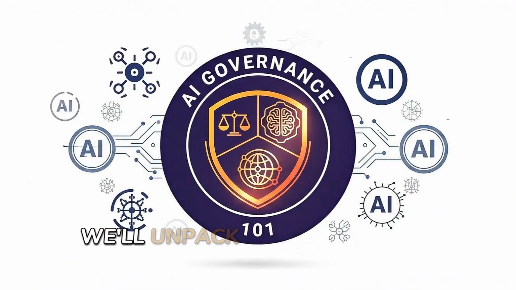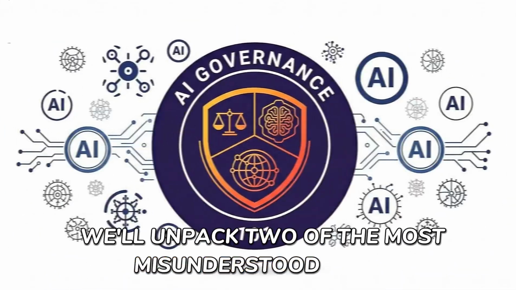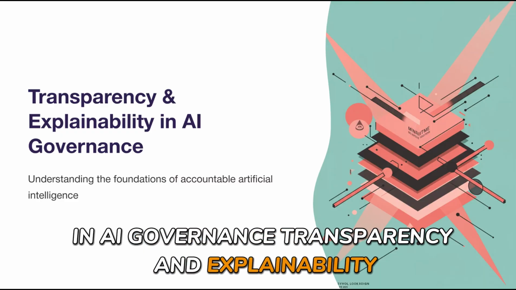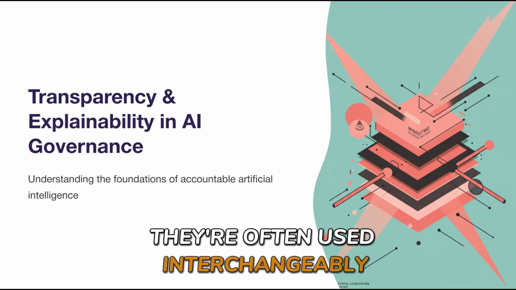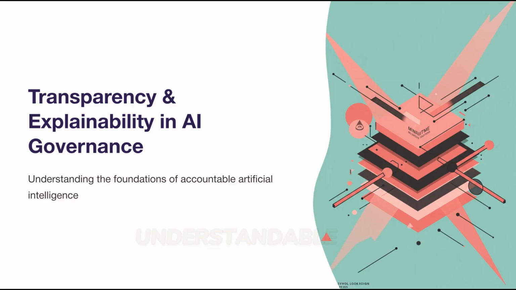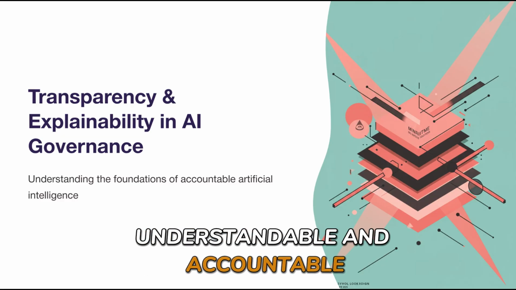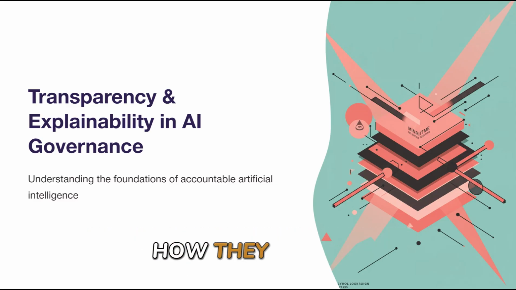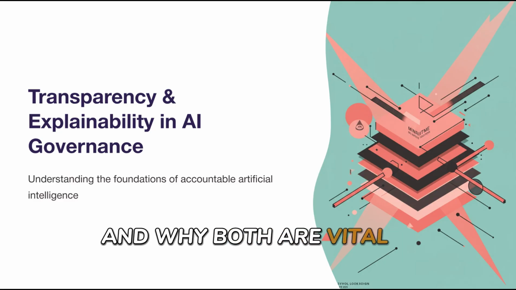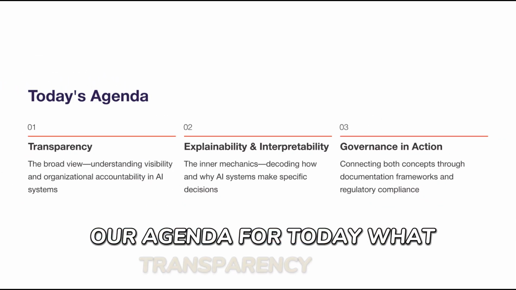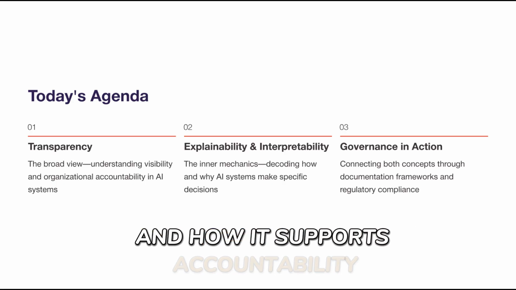Welcome. Today we'll unpack two of the most misunderstood terms in AI governance, transparency and explainability. They're often used interchangeably, but they describe different ways of making AI systems understandable and accountable. By the end of this lesson, you'll know what each term means, how they interact, and why both are vital to building trustworthy AI.